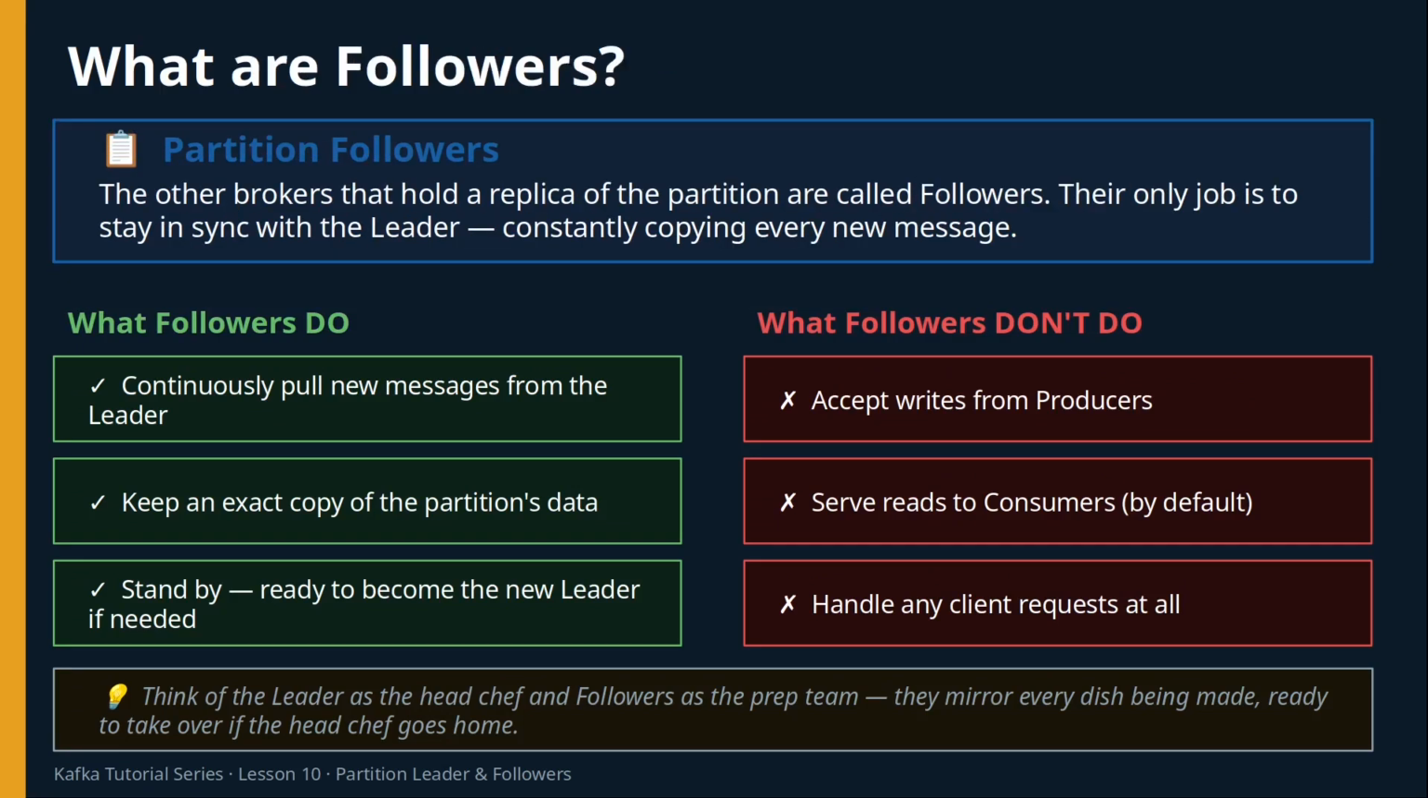Now let's talk about followers. The other brokers that hold a copy of the partition are called followers. Their entire job is to stay in sync with the leader, constantly pulling new messages and keeping an exact copy. There's a clear do and don't list here. Followers do pull new messages from the leader, keep a perfect copy of all the data, and stand ready to step up if the leader goes down. What followers don't do is accept writes from producers, serve reads to consumers, or handle any client requests at all. Think of it like a head chef and a prep team. The prep team mirrors everything the head chef is cooking, every ingredient, every step, so they're ready to take over immediately if the head chef goes home.